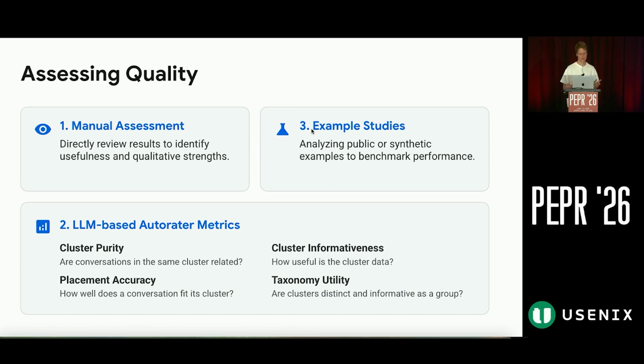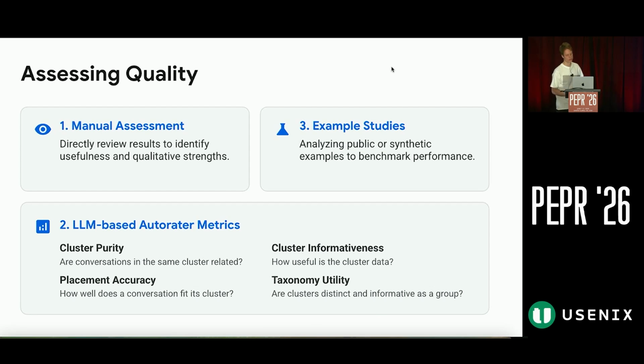And of course, once you ran Urania, you would like to assess whether the results are of good quality. First of all, you can go to this web UI and manually assess. This is quite straightforward, but also very, very useful. And then we also have LLM-based autorater, which can evaluate a few metrics about how good clustering is. LLM-based here means that actually it underneath uses LLM again, querying it with cluster descriptions and few examples from this cluster, and trying to assess whether these examples really belong to this description.